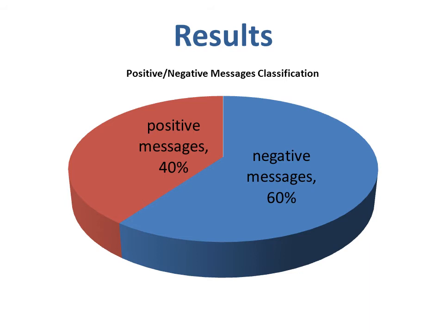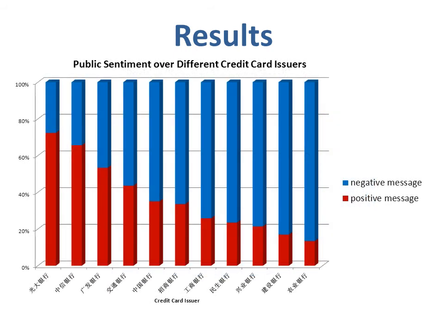In our analysis result from the messages we collected, 40% of the messages are classified as positive and 60% of the messages are classified as negative. Therefore, it seems that more people show negative sentiment toward credit card products. After analyzing the overall public sentiment toward credit cards, we can drill down into the data to see which credit card issuers have more positive public sentiment and which have more negative sentiment. The result is sorted by the proportion of positive messages.